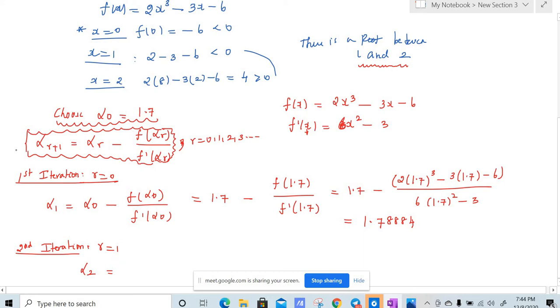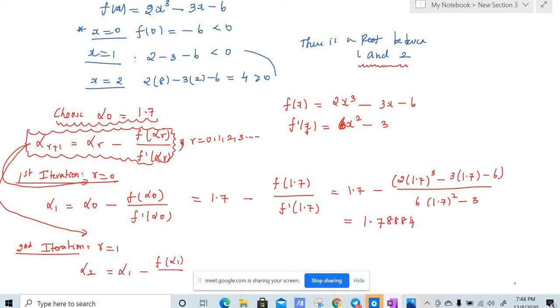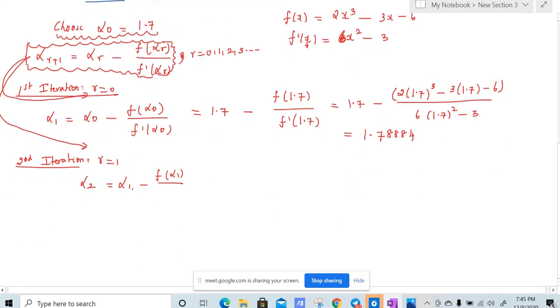I'm substituting r equal to 0, and then r equal to 1 in this formula. So this will be alpha 2 equals alpha 1 minus f of alpha 1 divided by f dash of alpha 1. So what is alpha 1? You need to take it from the first iteration. In first iteration, we found alpha 1 to be equal to 1.7884. You need to make use of this, right? Every iteration you will use the previous iteration value. So what is alpha 1?